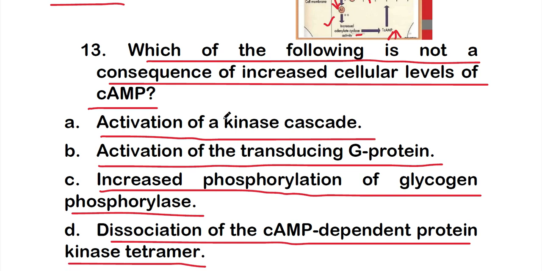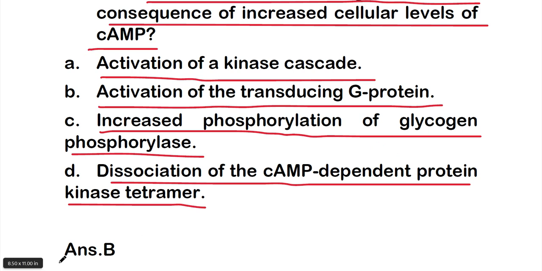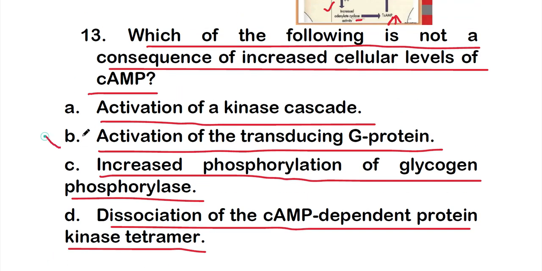So which one is the correct option? The right answer is option B, that is activation of the transducing G protein, which is not a consequence of increased cellular level of cAMP.